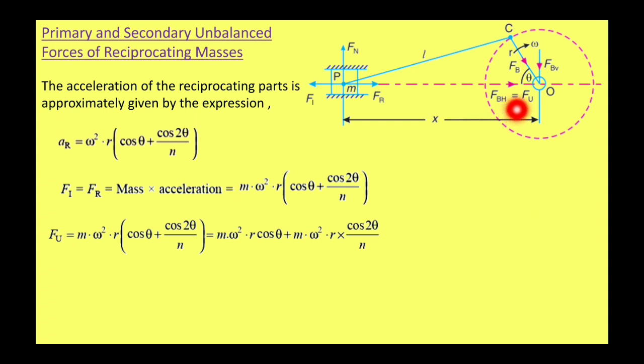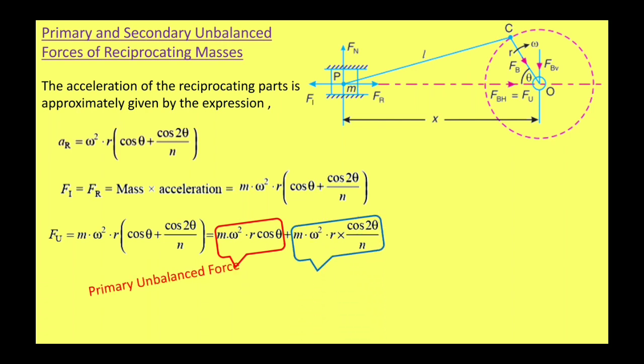I can say this Fbh, which is equal to the unbalanced force, is nothing but this Fi. So Fu is equal to m omega square r in bracket cos theta plus cos 2 theta by n. If I multiply the terms inside the bracket, I will get two terms. One is m omega square r cos theta and the second is m omega square r cos 2 theta by n. The first term, m omega square r cos theta, is called the primary unbalanced force, whereas the second term, m omega square r cos 2 theta by n, is called the secondary unbalanced force.